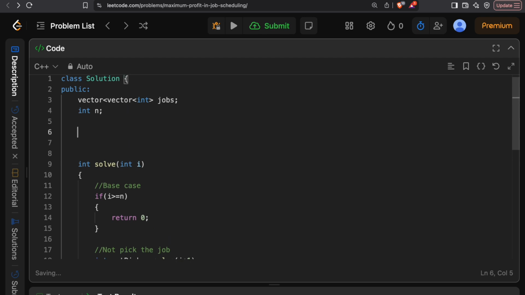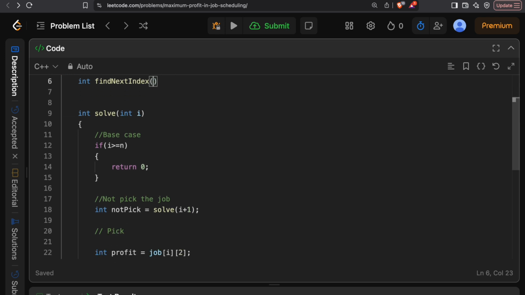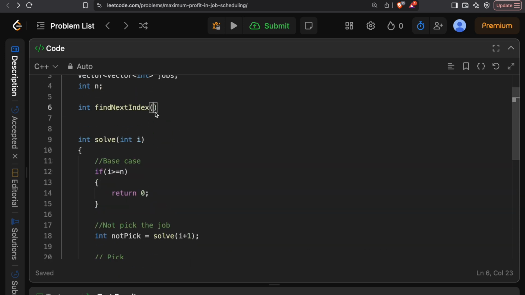It's basically int find next index. I'm expecting the end time over here.